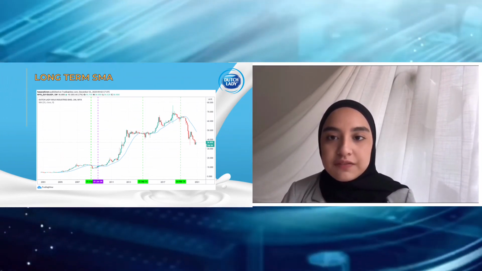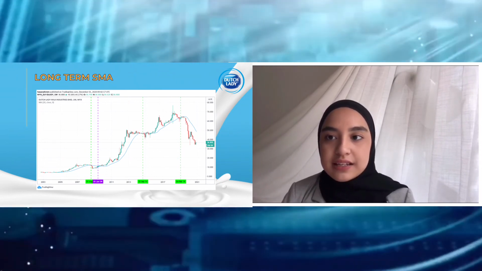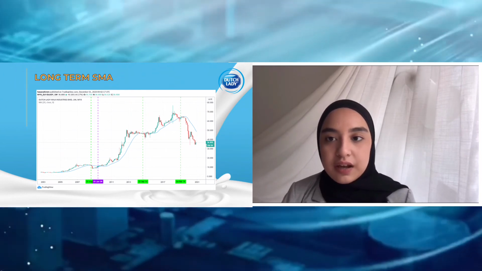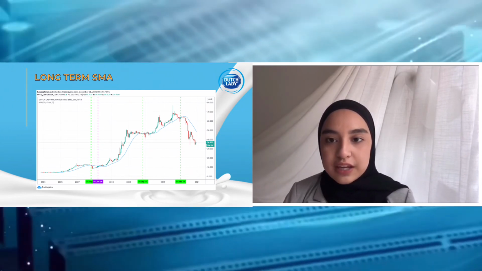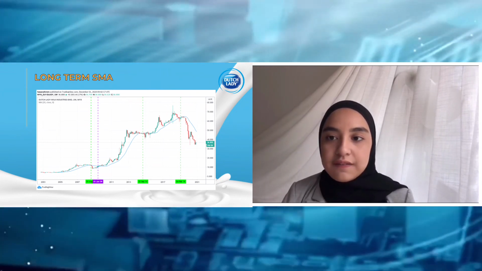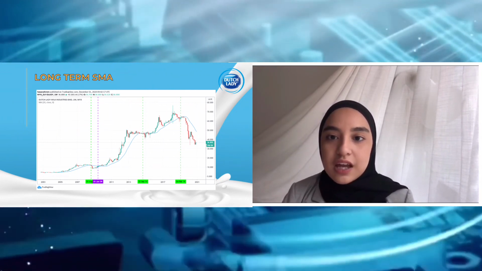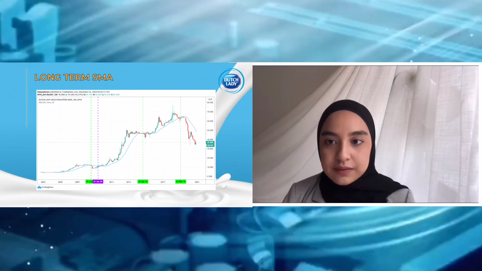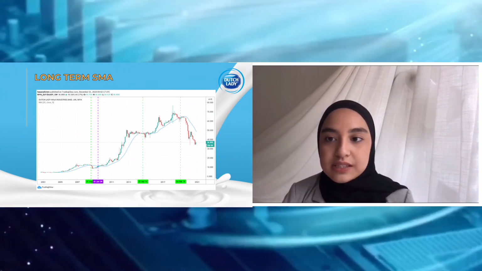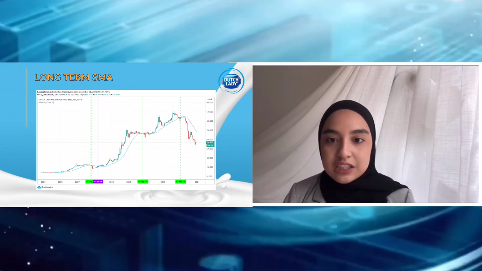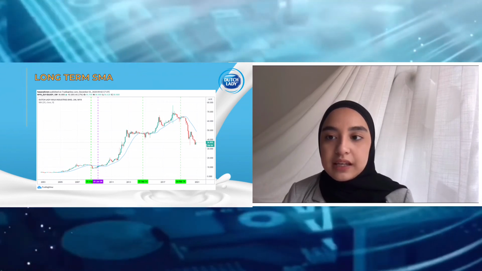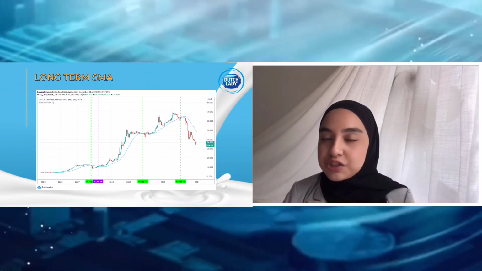A future investor is suggested to buy shares at a set price as the price is expected to increase. Meanwhile, current investors are suggested to hold their shares. However, in the year 2020, the current investor is suggested to sell their shares to avoid major losses. And the future investor is suggested to wait until the price reaches its lowest and buy the shares at a cheaper value. It is because the price is moving below the SMA line, which is considered a bearish trend line.